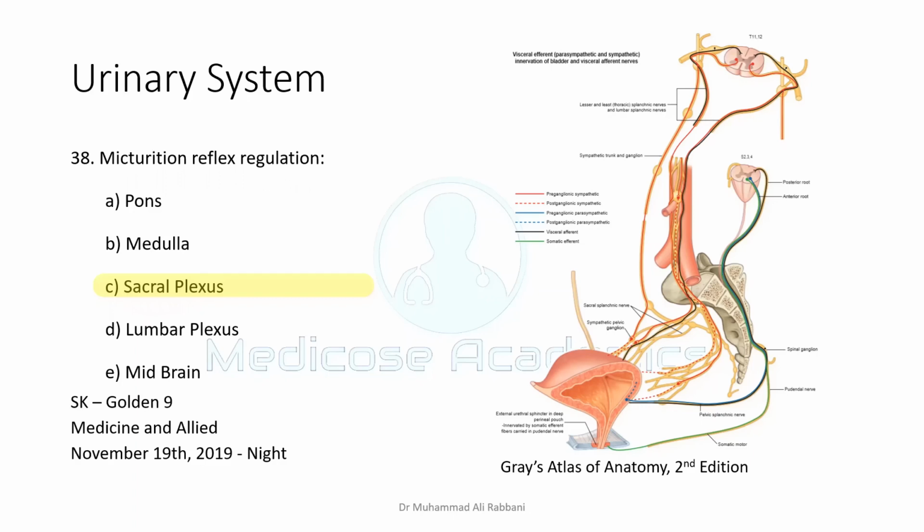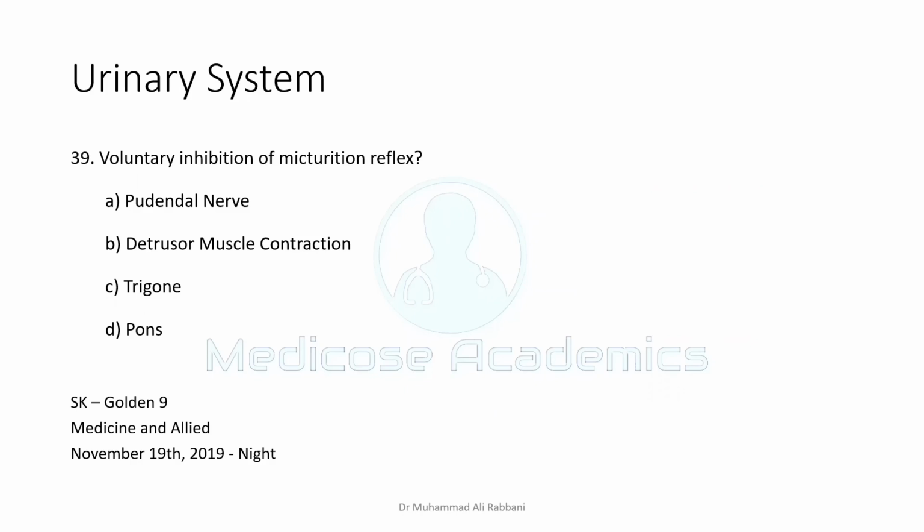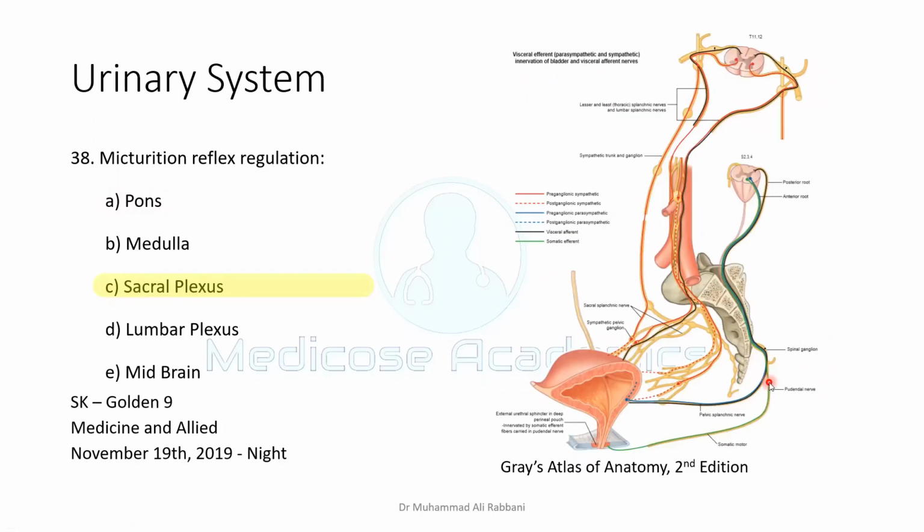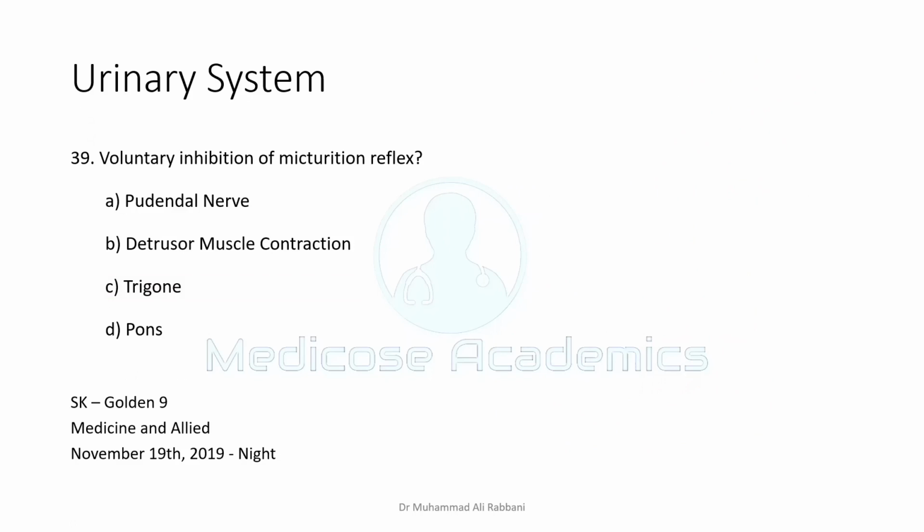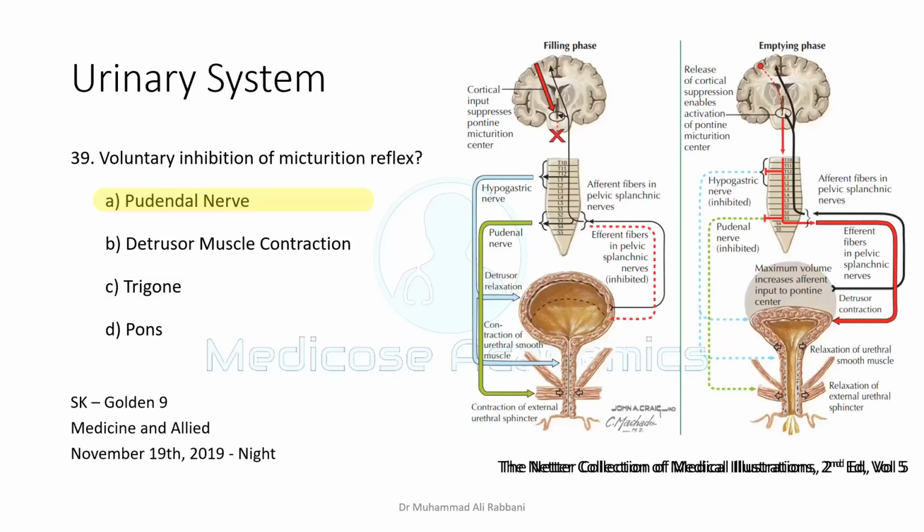So it's a detailed topic. We'll not go into much detail, so let's skip on to voluntary inhibition of the micturition reflex. Voluntary inhibition is mostly through the pudendal nerve. Ignore this picture. You see this picture, pudendal nerve. It leads to the innervation of the external urinary sphincter, and this helps in the contraction and constriction of the urethra and helps in control. So voluntary inhibition is through the pudendal nerve.